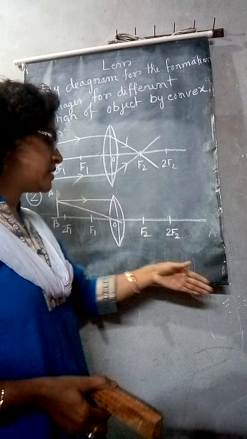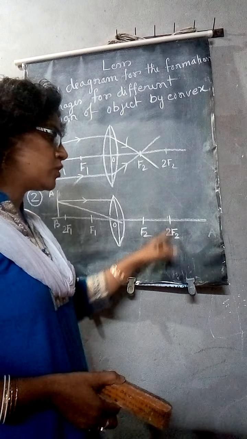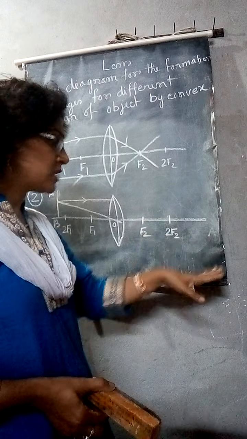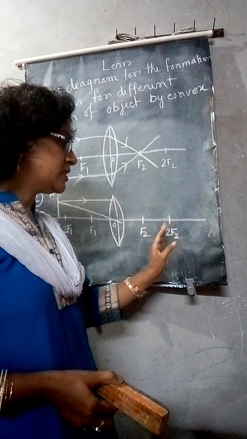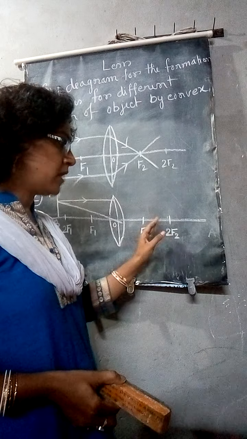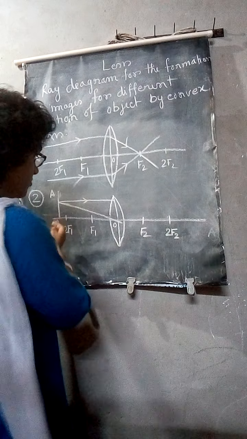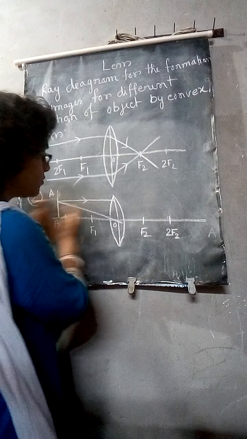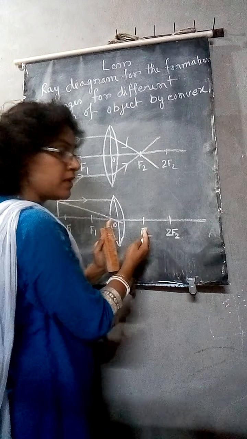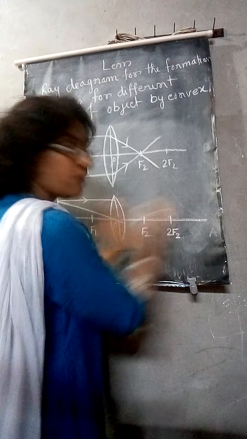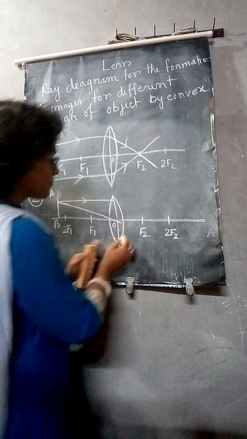In the third case, you will see the image will be at 2F2. In the next one, you will see that it is beyond 2F2. Okay, one by one. The position of the object will move towards the lens, and the image will go away from the lens.